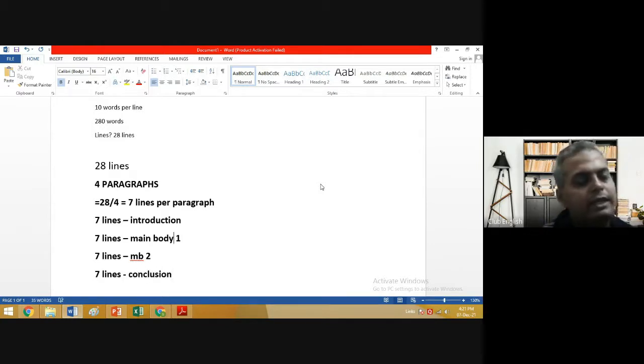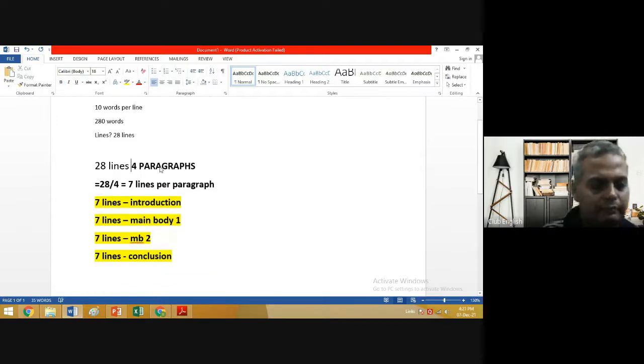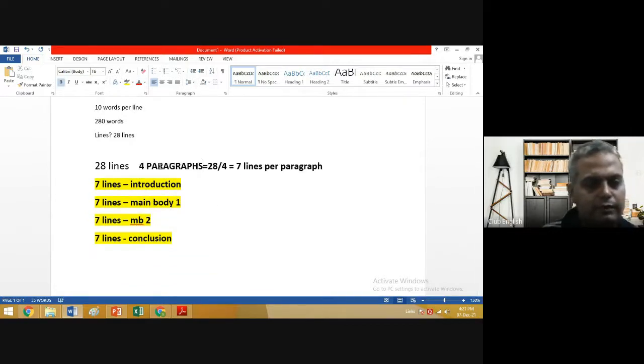Generally, you can do a generalization that I'm going to write 7 lines, 7 lines, 7 lines, 7 lines. But in actual, it never happens like that. It is just an approximation.